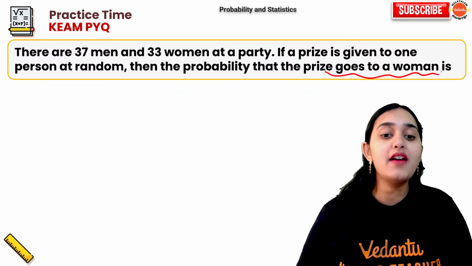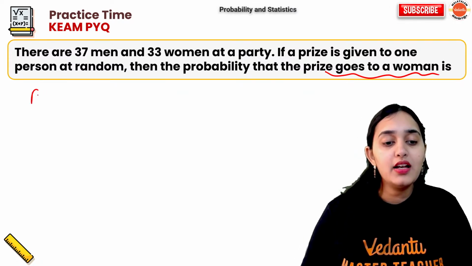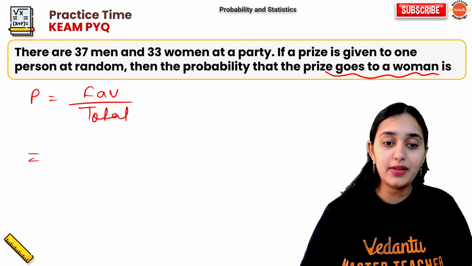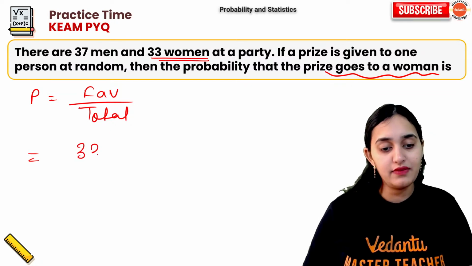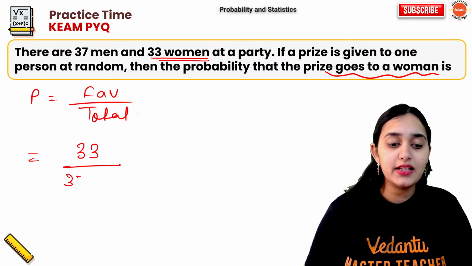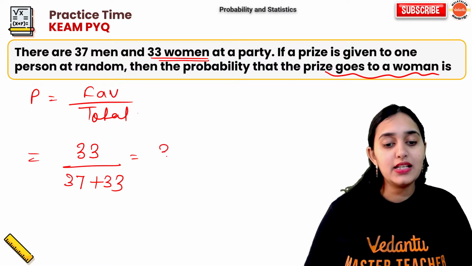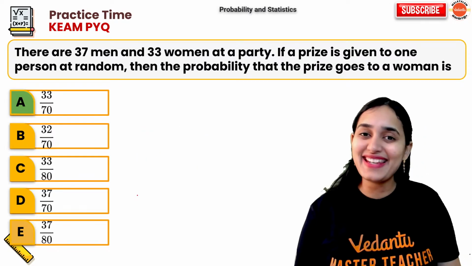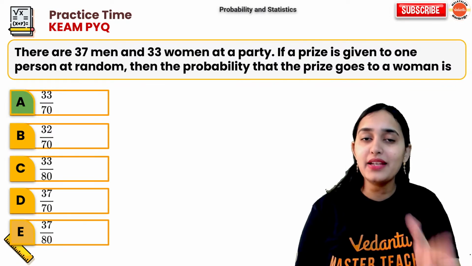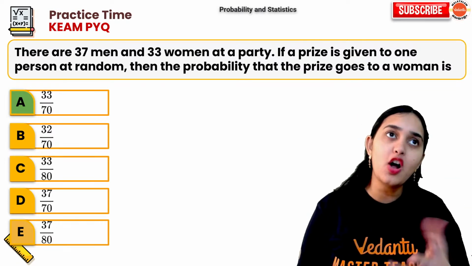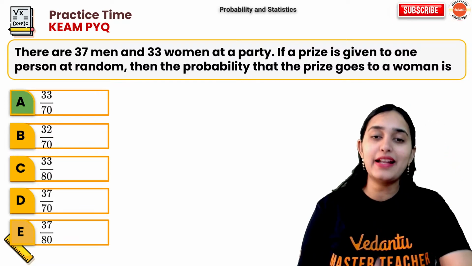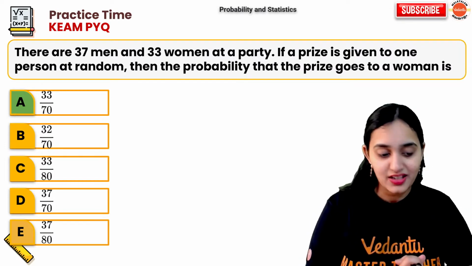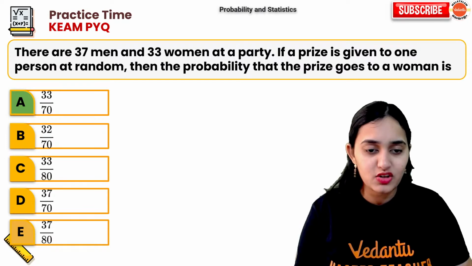Prize going to a woman. So the probability will be favorable outcomes upon total outcomes. Favorable outcomes: how many women? 33 women. Total outcomes: 37 men and 33 women. So it is 33 upon 70. Simple, right? Easy. Option A is the right answer. How quick, how easy is this question? So in probability, not every question is logical. Some questions are very direct, very basic, unlike logic-based questions. So not every question is difficult, so don't worry much.